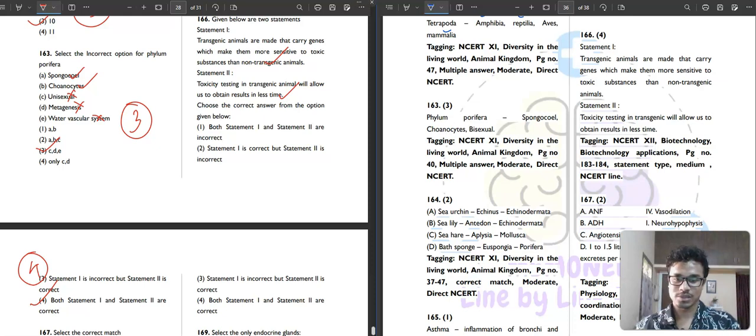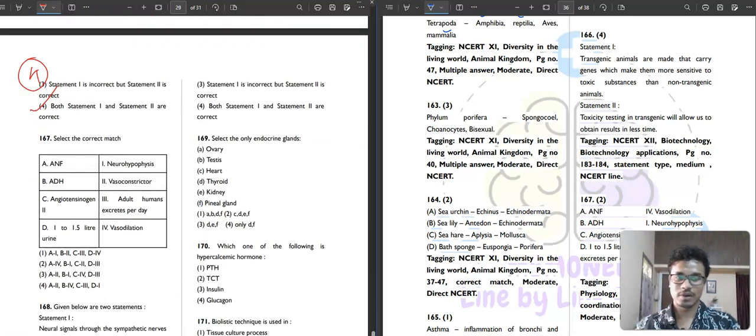Then question number 167. Match the following. ANF, atrial natriuretic factor, causes vasodilation. Then ADH, antidiuretic hormone, is secreted by the pituitary and stored in the neurohypophysis. Then angiotensinogen 2 is a powerful vasoconstrictor. And 1 to 1.5 liter of urine is what an adult human excretes per day. So second option is your correct answer for this question.